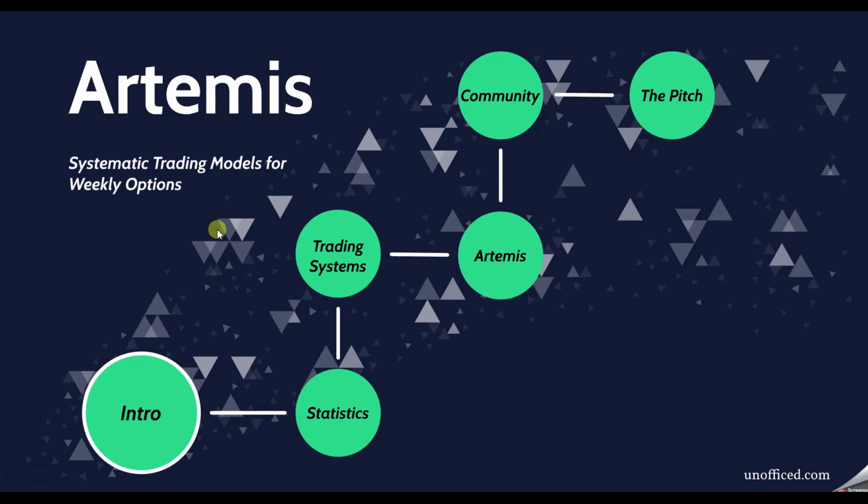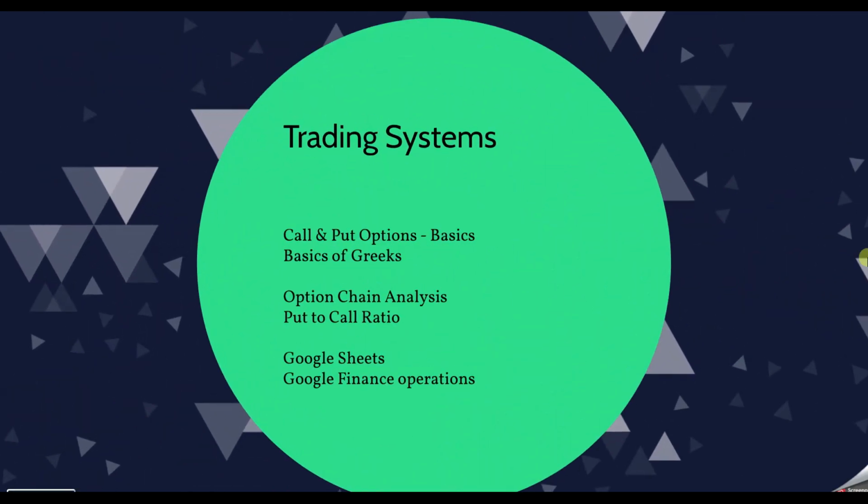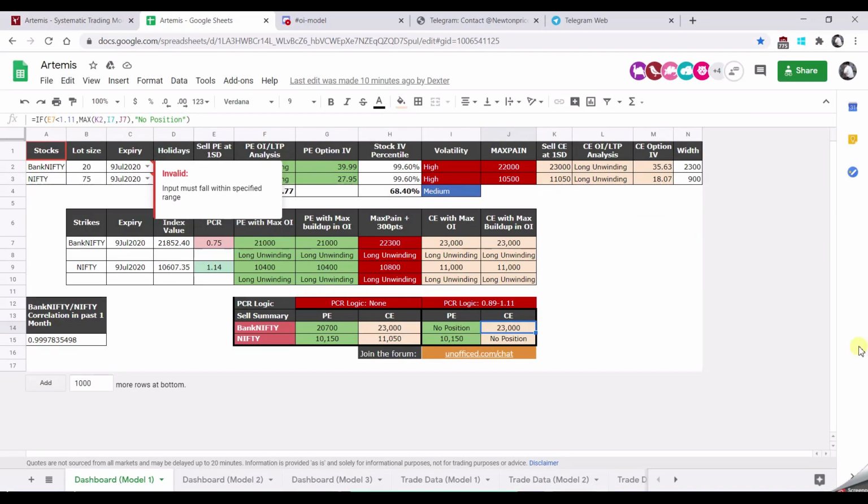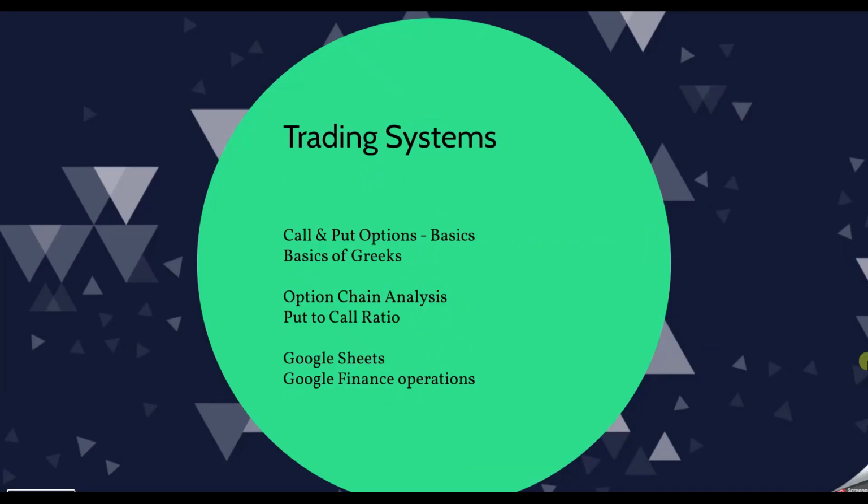Jumping back, we will have a trading system which is built on basic Greeks of call and put options and how we are going to analyze the option chain, and some Google functions, because as you can see, our entire tool is built on Google Sheets. So this Google Sheet tells you that for this expiry in Bank Nifty, what position you need to sell, and for Nifty, what position you need to sell. So it's a no-nonsense system. It will give you a clear call that this needs to be done. And I have prepared a video which shows you how you can build this tool from scratch. So you will learn those basic Google Finance functions as well.